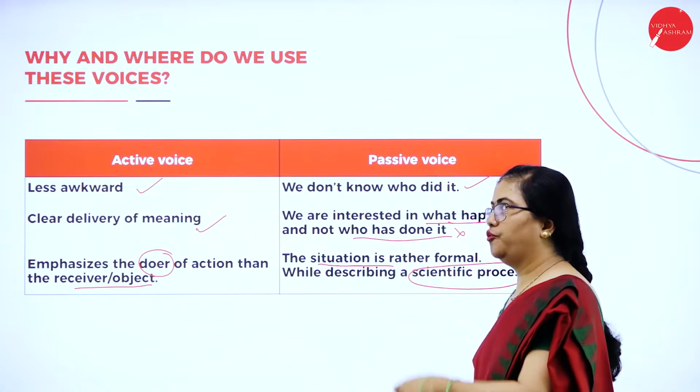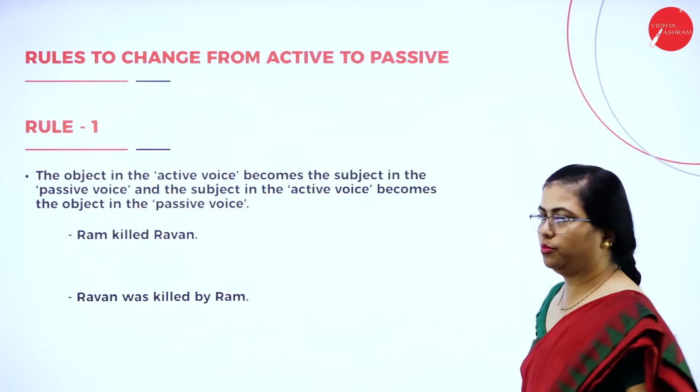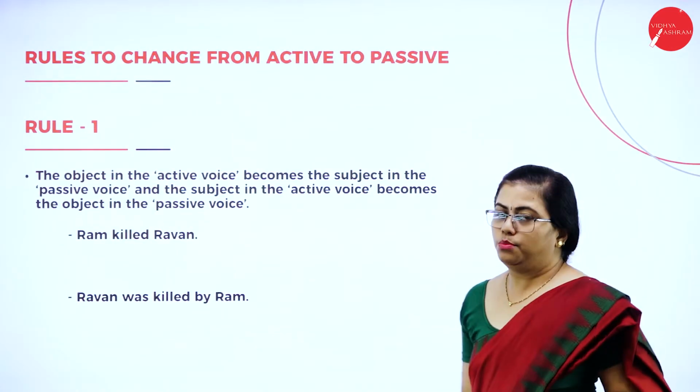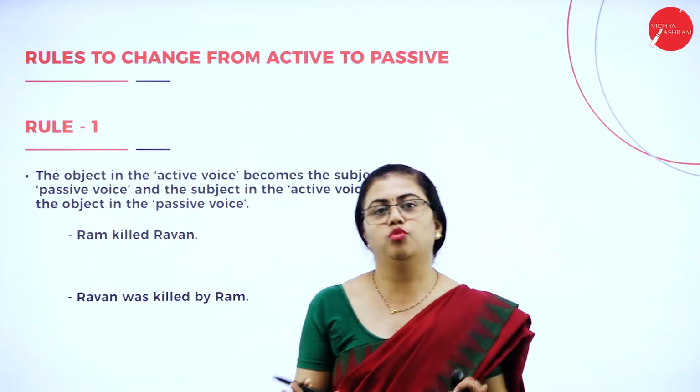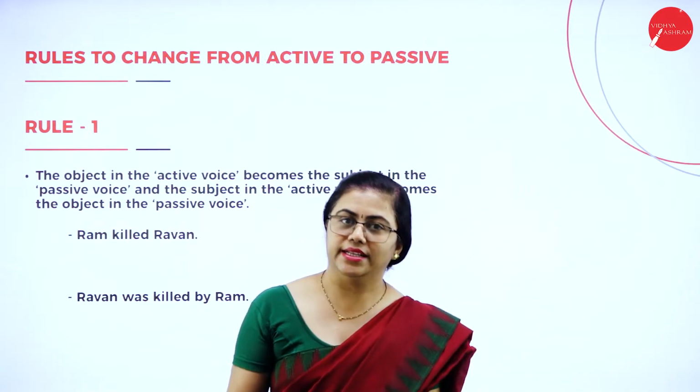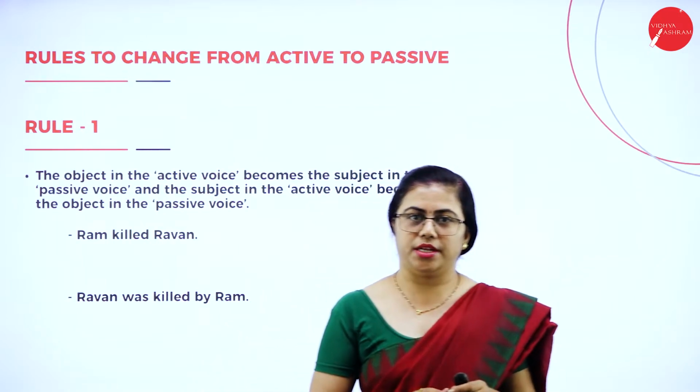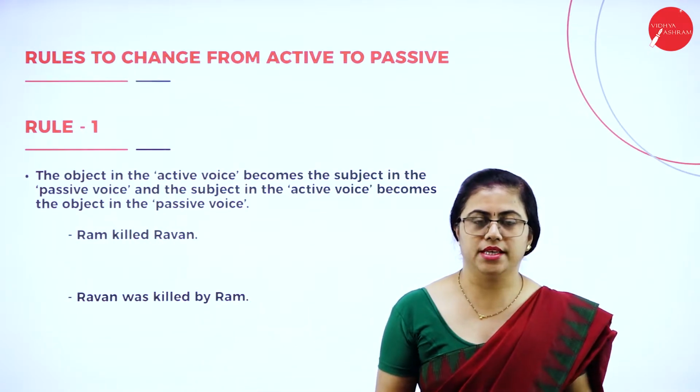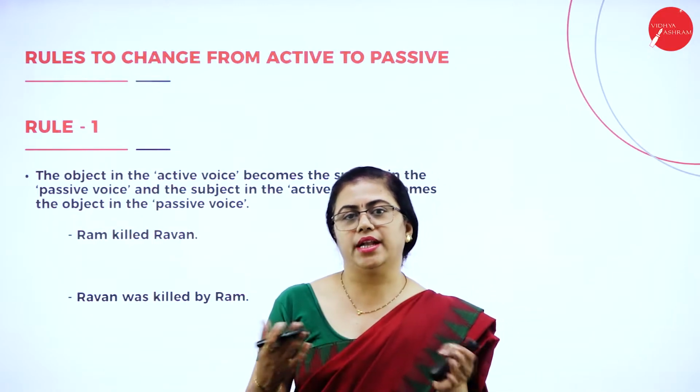Let's go further to understand the rules that have to be followed. The most important rule, the basic rule you have to understand, is that you have to interchange the subject and the object. Whenever you change from active to passive, you must interchange subject and object.